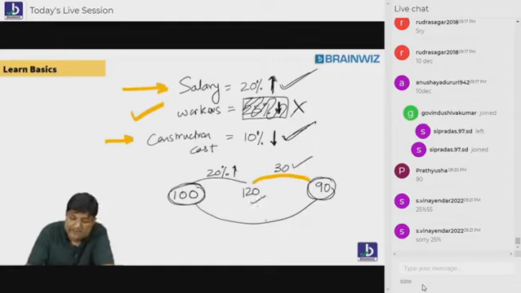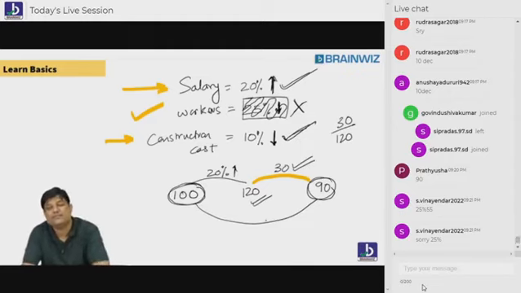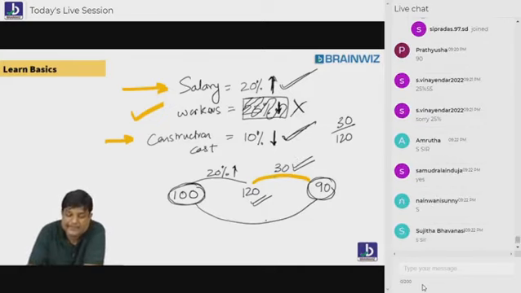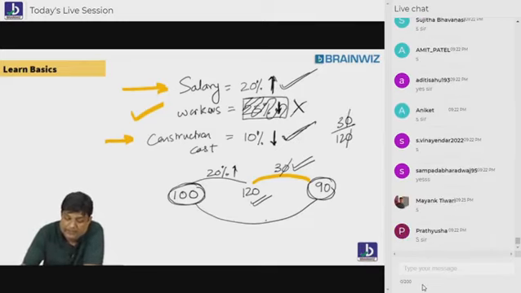30% or 30 per 120? 30 per 120. Are you understanding, everybody? How to get the second number? 30 per 120 means 3 per 12. 3 per 12, that is 1 per 4.